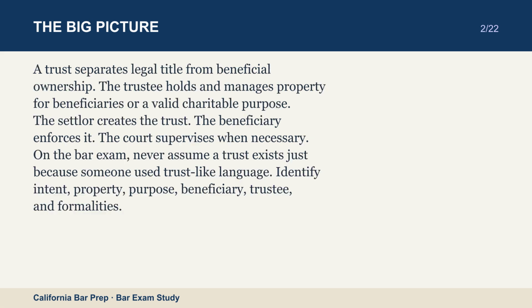A trust separates legal title from beneficial ownership. The trustee holds and manages property for beneficiaries, or a valid charitable purpose. The settlor creates the trust. The beneficiary enforces it. The court supervises when necessary. On the bar exam, never assume a trust exists just because someone used trust-like language. Identify intent, property, purpose, beneficiary, trustee, and formalities.